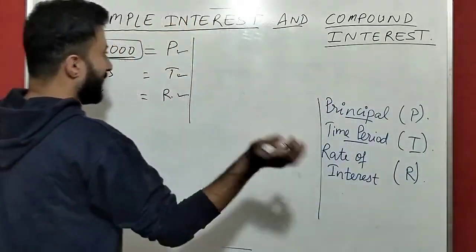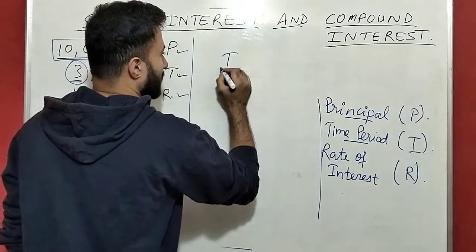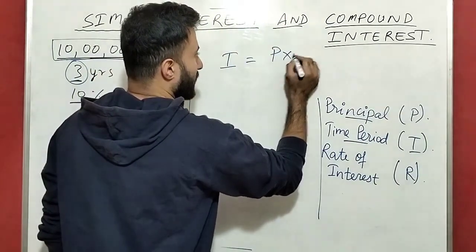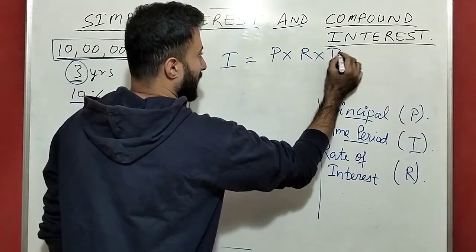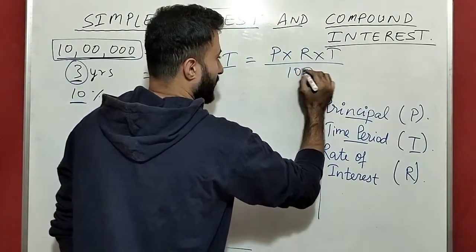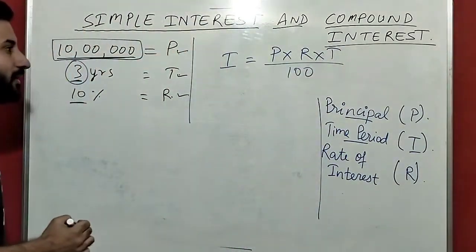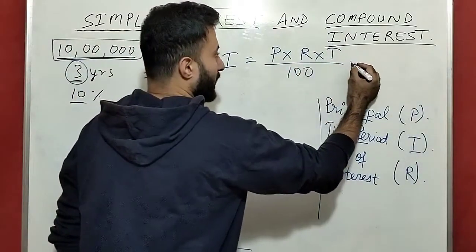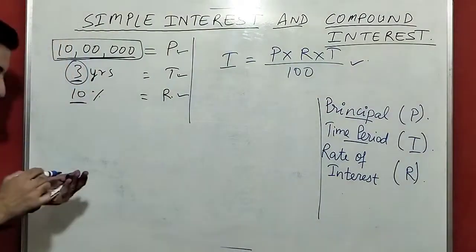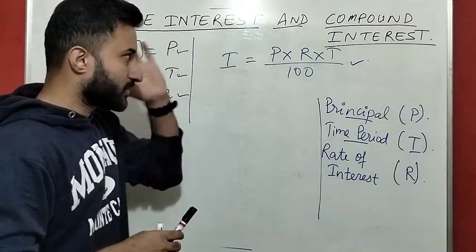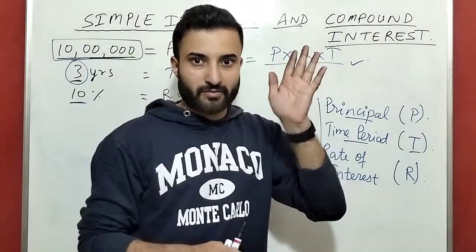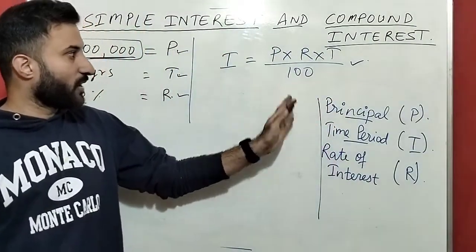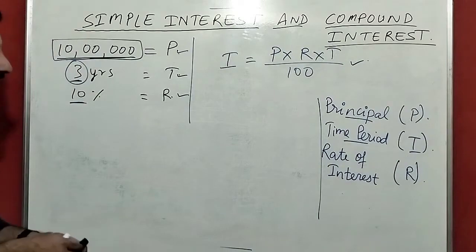Very good. And we know the formula of interest. The interest is principal into rate into time by 100. P into R into T by 100. This is the interest. We have studied this, guys. Everyone got this formula? P into R into T by 100.